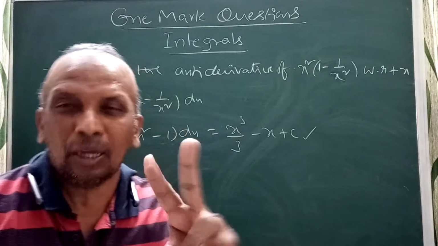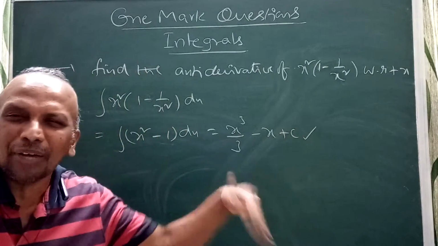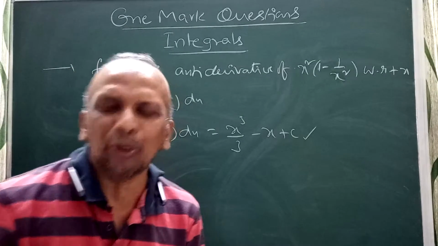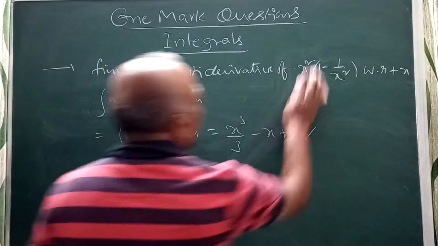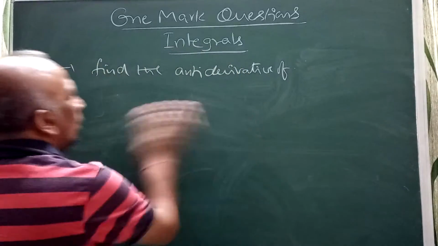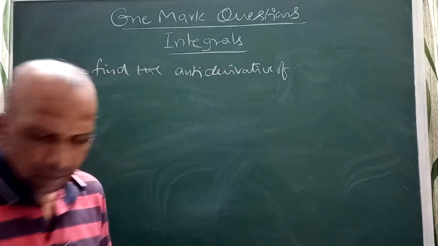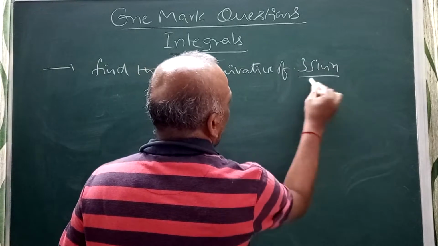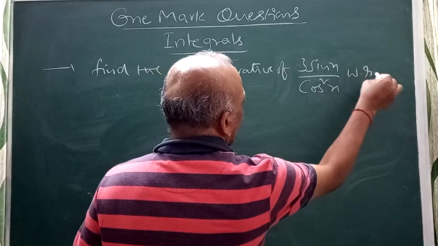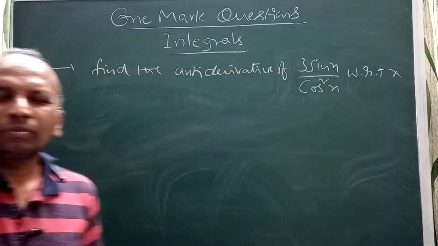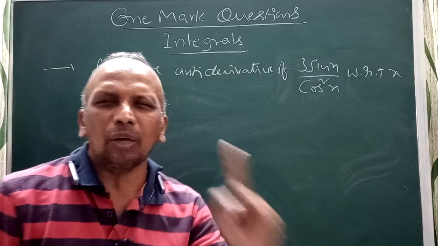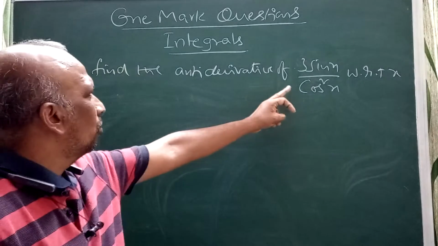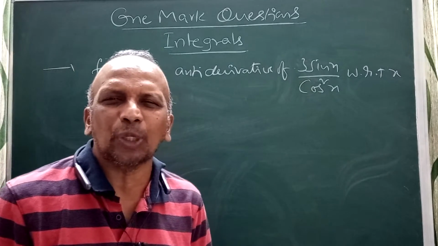There are 2 more questions, all previous year questions. These questions I am explaining are all previous year questions. In the next, find the antiderivative of 3 sin x by cos square x with respect to x. Don't miss the class. I am trying to cover all the 1 mark questions. Definitely you should get the question from that.